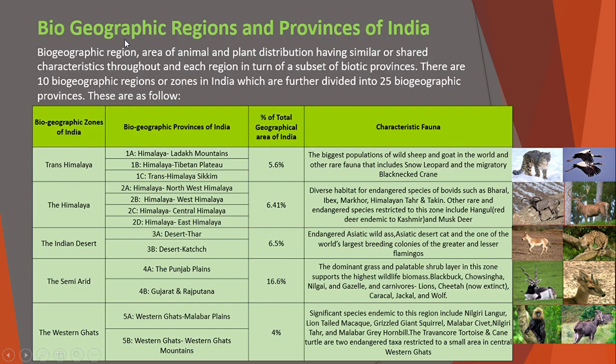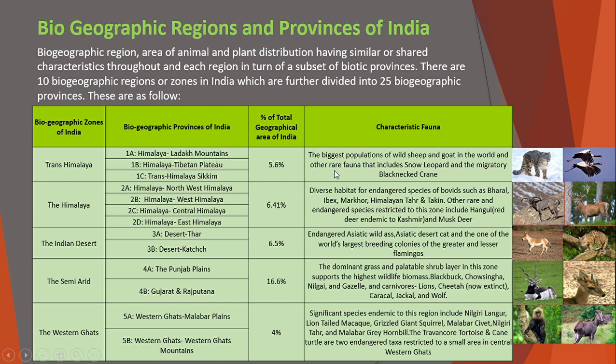Okay, now we see the biogeographic regions and provenance of India. In India there are 10 biogeographic zones, and in every biogeographic zone there are some biogeographic provinces. So the first is the Trans Himalaya. It will include the provinces of the Himalaya Ladakh mountains, Himalaya Tibetan plateau, Trans Himalayan Sikkim. This biogeographic zone is part of the 5.6% of the total geographic area of India.